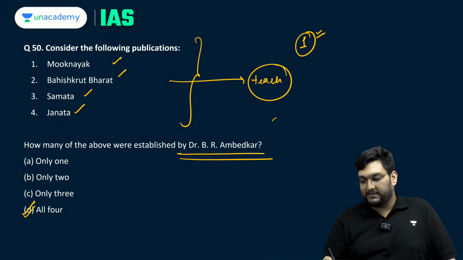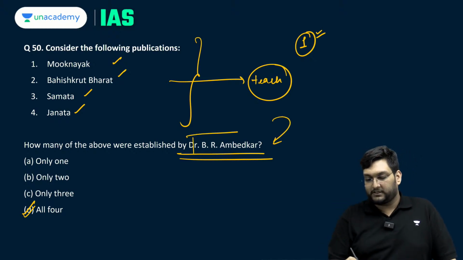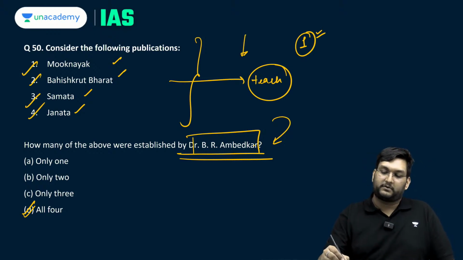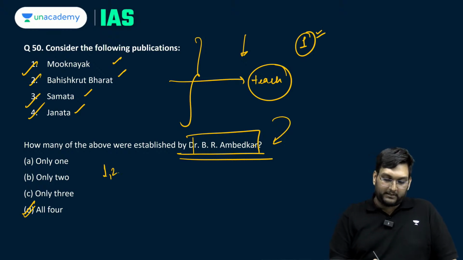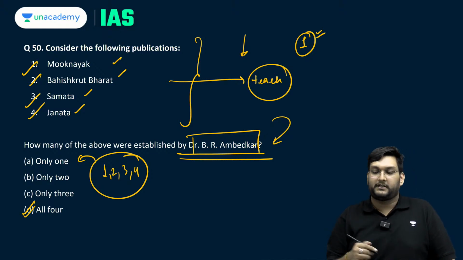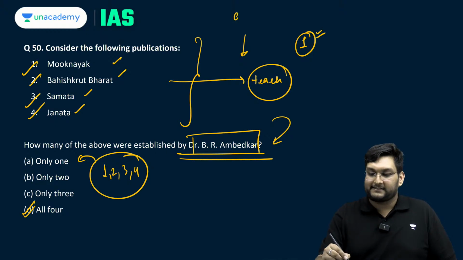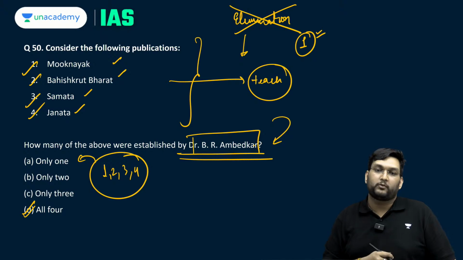If you know the basic writings, or what we call the organizations, established by Dr. Ambedkar, you will be able to get it. If not, you will struggle and should leave this question. That is a better option rather than guessing it. Again, if it was 1, 2, 3, 4, it would have been easy. Let us see if this pattern goes forward even this year. If it does, then it has been established properly. But the idea is, with elimination dead, these types of questions become more and more problematic.